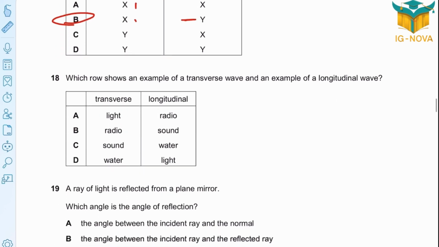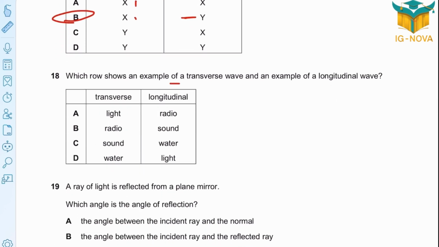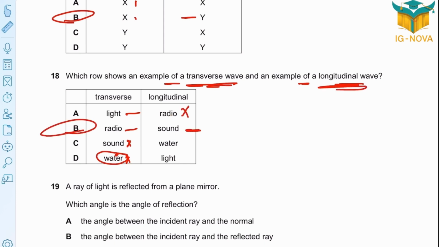Question 18. Which row shows an example of a transverse wave and an example of a longitudinal wave? For transverse wave, light, yeah. Radio, yeah. Sound, nope. Water, no. Or water sometimes is transverse, by the way. So I'm going to go for A, B, or C maybe. Which one is longitudinal? Radio, surely no. Sound, yeah. So the possible answer is B.